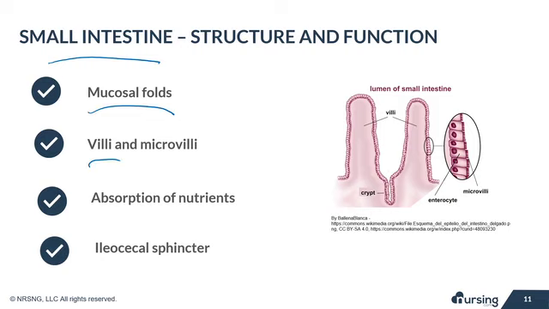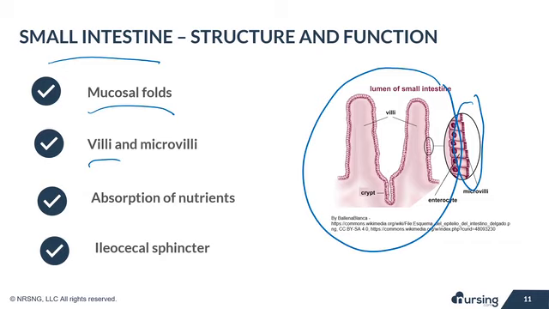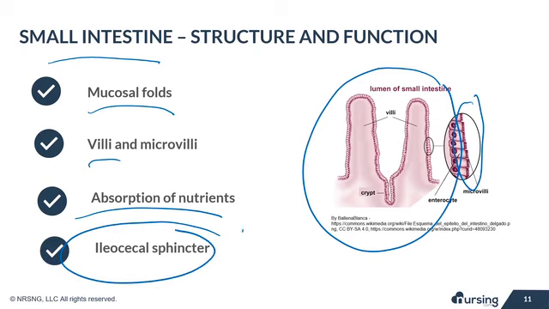Villi are finger-like projections that also increase the surface area, and on those villi are microvilli. They're tiny hair-like projections that not only increase the surface area further, but also assist with digestion and absorption. The majority of both macro and micronutrients are absorbed in the small intestine. The ileocecal sphincter is located between the small intestine and the large intestine. It prevents the backflow of fecal matter into the ileum.